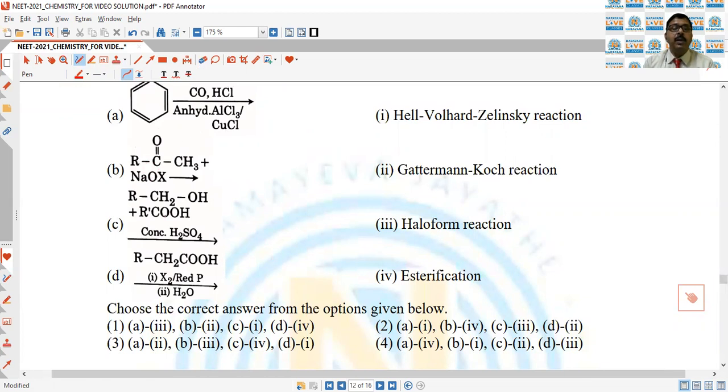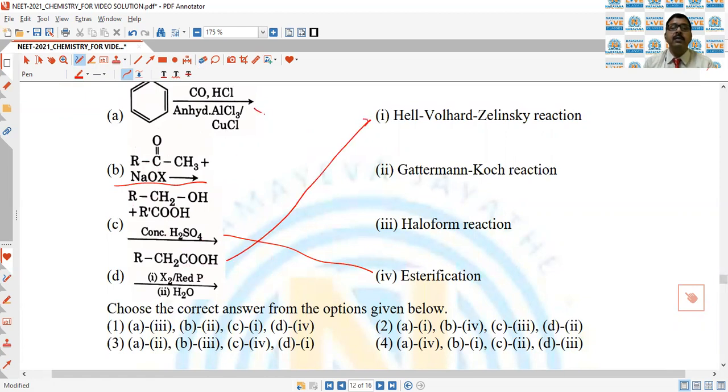This is alcohol plus carboxylic acid in presence of concentrated H2SO4, so this reaction is esterification. This reaction is the HVZ, Hell-Volhard-Zelinsky reaction.